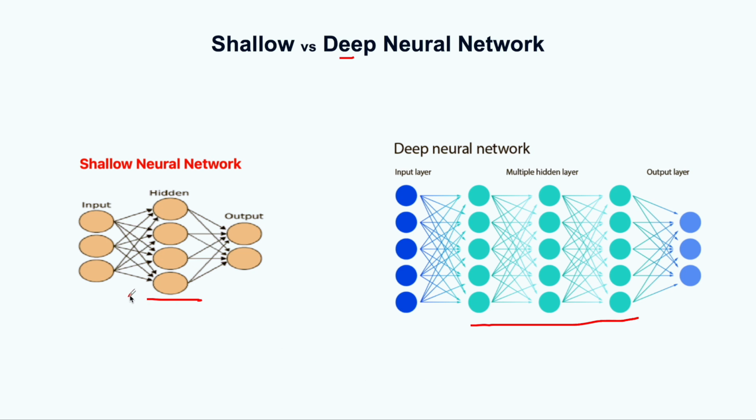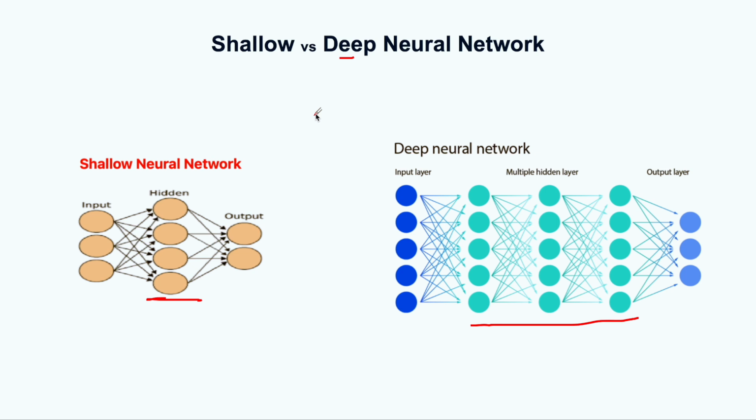Here, data passes through just one or two layers. Here, in the deep neural network, there can be 10 or even thousands of hidden layers in between the input and output layer. In a shallow neural network, there will be very few hidden layers. In many cases, there will be just one hidden layer.